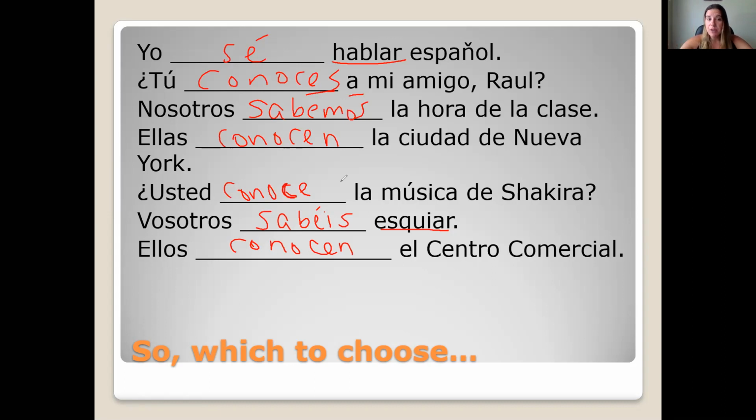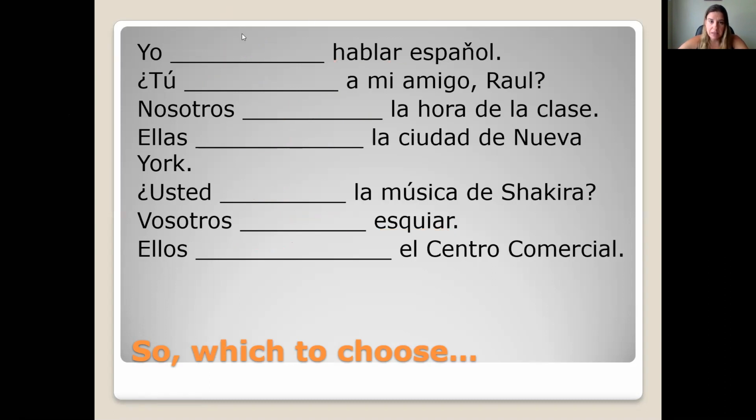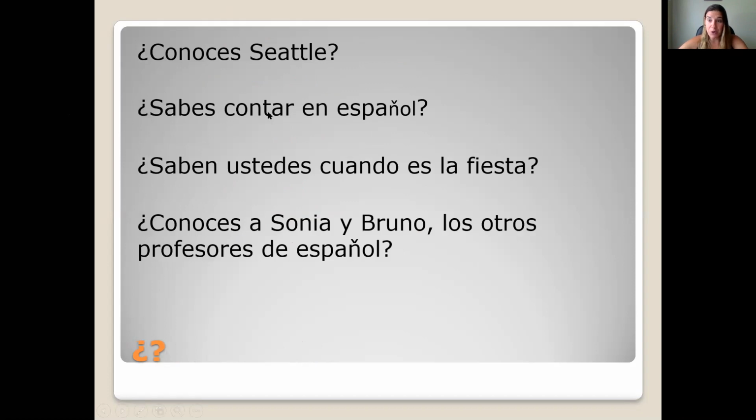In your Chapter 3 grammar quiz, this is what you're going to be asked to do. You're going to be asked to choose whether you would use saber or conocer based on the rules that we went over, and then you also must be able to conjugate them correctly. So be prepared to be doing something like this on your quiz. And I do have just a few questions, not many, that you can answer using saber and conocer.